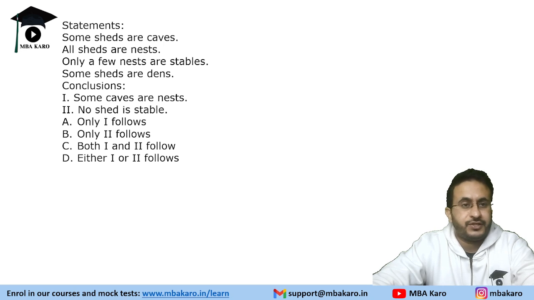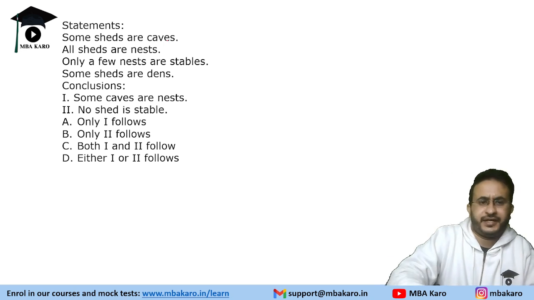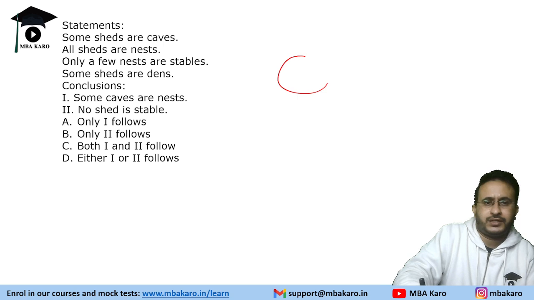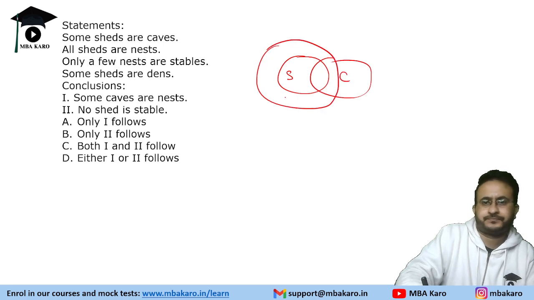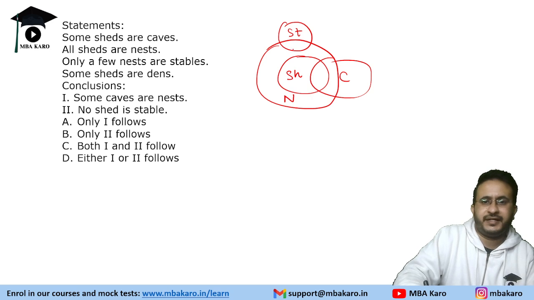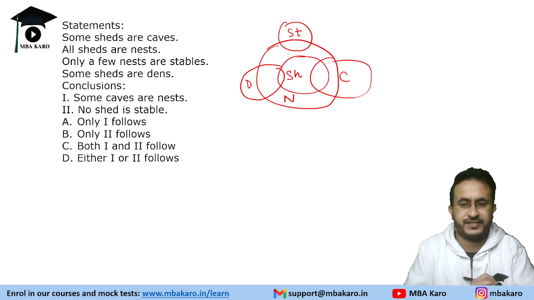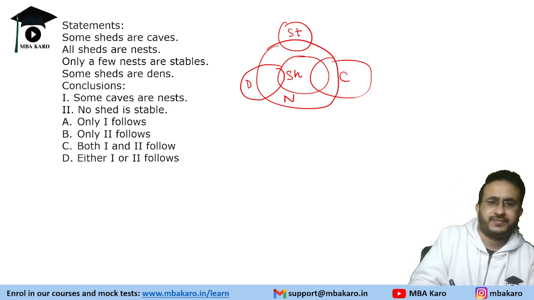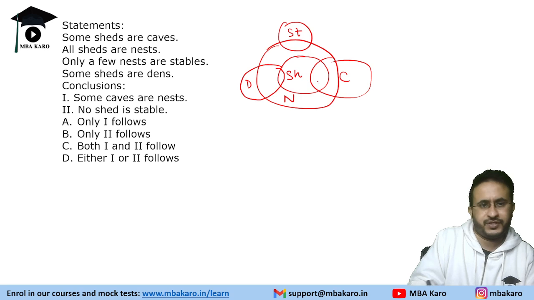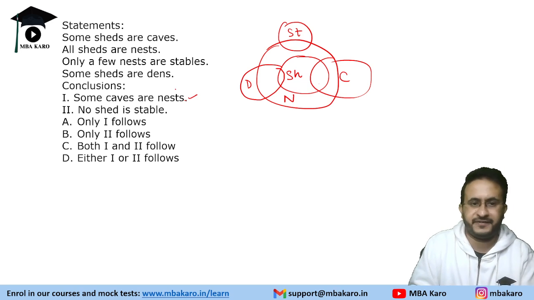Okay, this is a question on syllogisms. It says some sheds are caves. All sheds are nests. Only a few nests are stable. Some sheds are dense. Okay, so this is the Venn diagram that we have. It says some caves are nests. Okay, so that is definitely true because sheds and caves overlap with each other and all sheds are nests. So this will be definitely true.